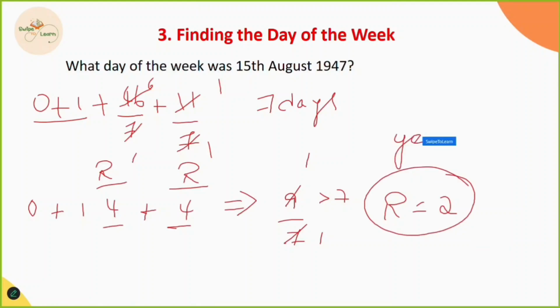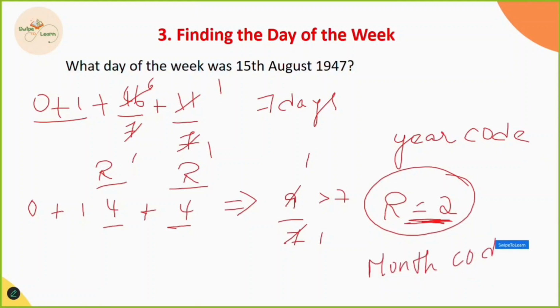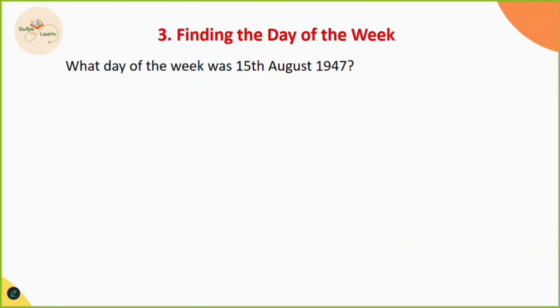We just simplified the year so as to get the year code. The year code is 2. Now, what we have to do now? We have to find out the month code. What is the given month here?